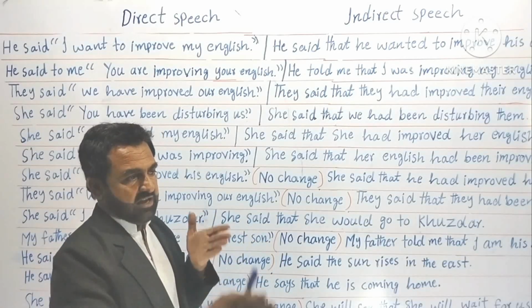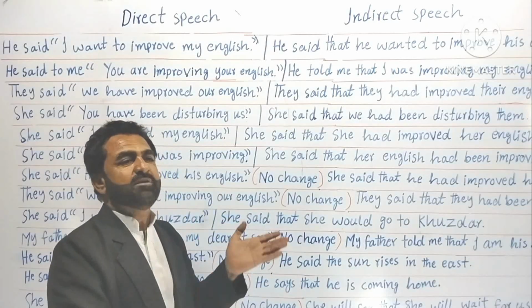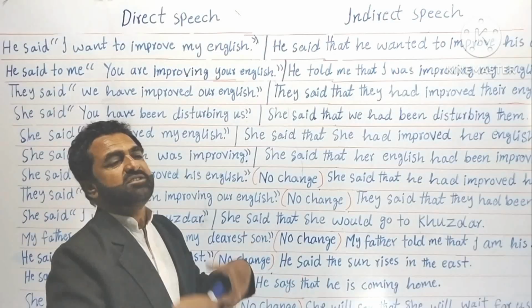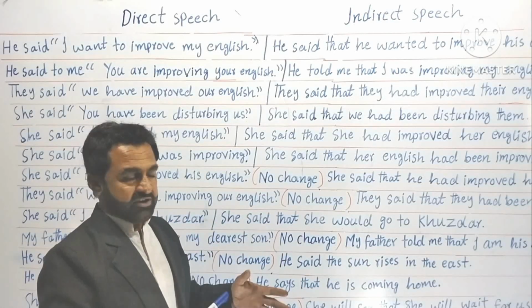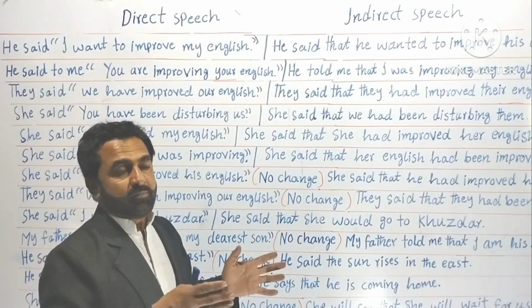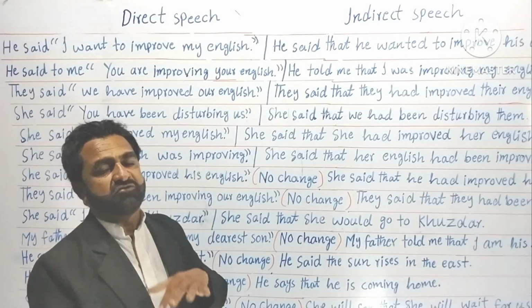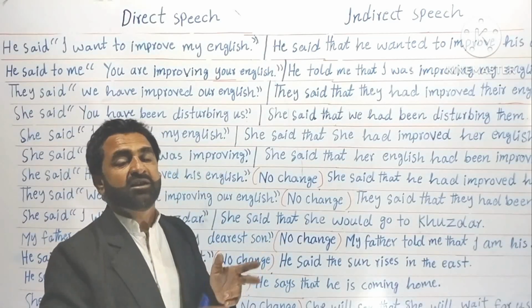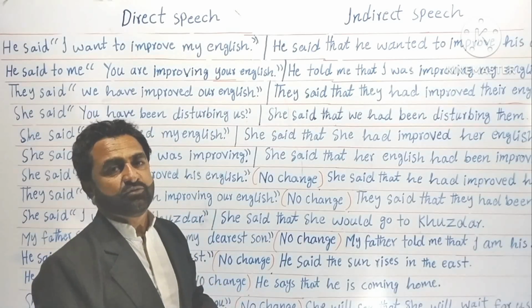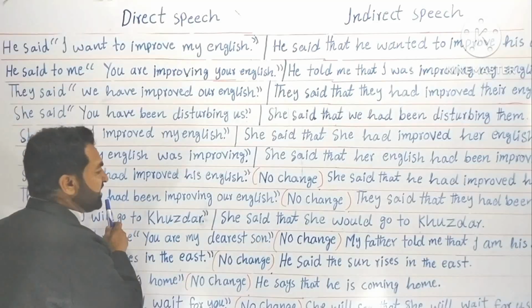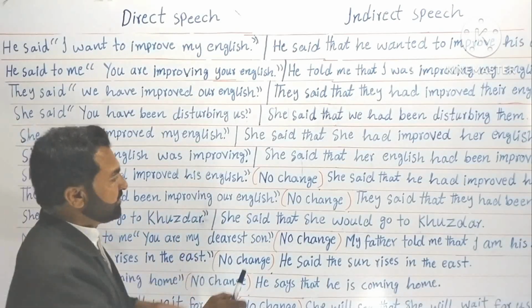I mean, you can say my can be changed into his, our can be changed into their, your can be changed into our, or we can be changed into us, or us can be changed into we. Okay, so these things will happen. But the tense will remain the same. The tense will not be changed. Why? Because it is already in past perfect continuous. Again, another past perfect continuous. No changing. You see, no change.